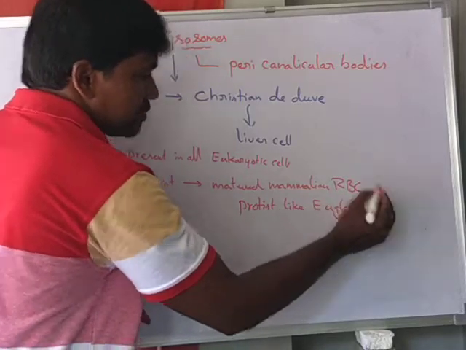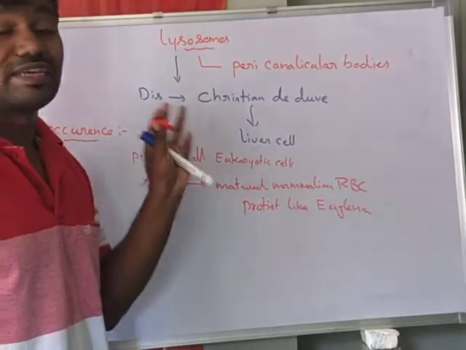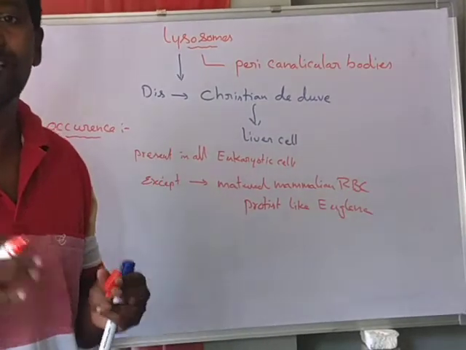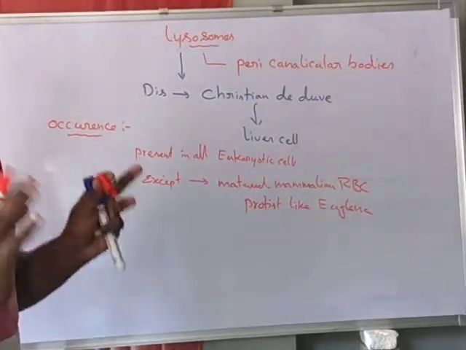Lysosomes are also absent in prokaryotic cells. So these are the exceptions.